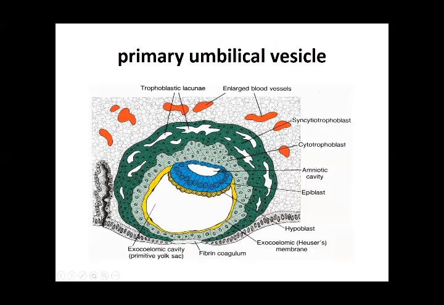If you see this, these cells, this is the Heuser's membrane. This exocoelomic membrane is lining the inner side of the trophoblastic cells, and this lining produces a cavity which we call the exocoelomic cavity or the primitive yolk sac or the primitive umbilical vesicle. Okay.